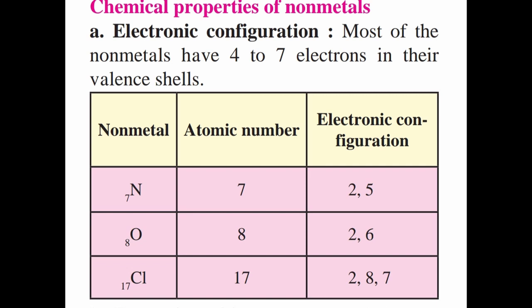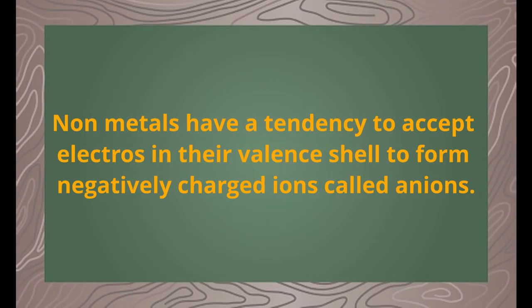In oxygen, atomic number is 8, so electronic configuration is 2,6. And in chlorine, 17 is the atomic number and electronic configuration is 2,8,7. See, in the outermost shell there are 4 to 7 electrons. Non-metals have tendency to accept electrons in their valence shell to form negatively charged ions called anions.